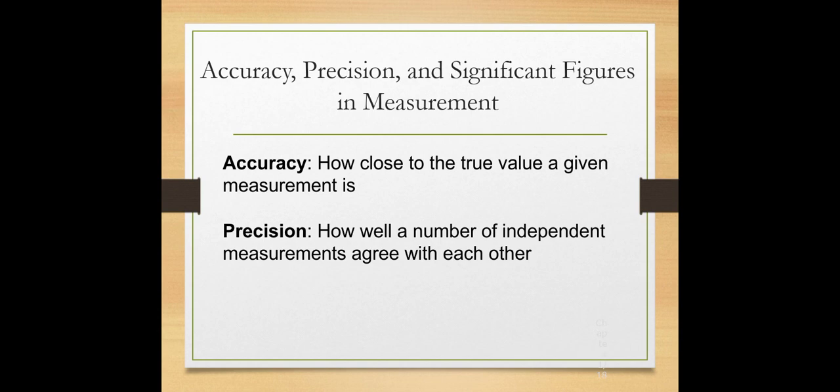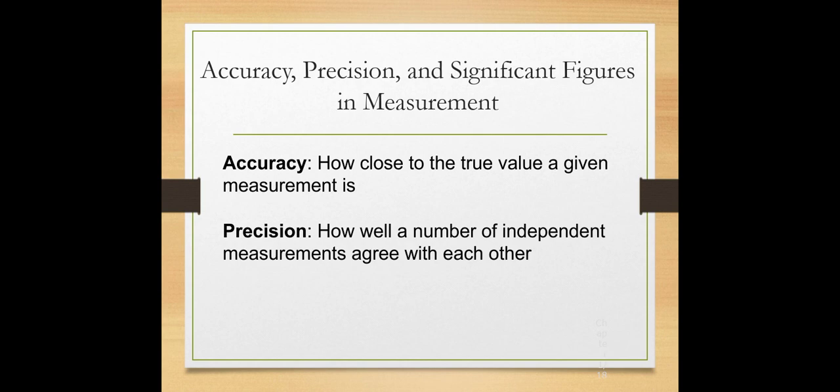Then we have accuracy, precision, and significant figures in measurement. So what is accuracy? It basically tells us how close a given measurement is to a true value. And precision tells us how close the measurements are to each other, not to a true value. But accuracy is related to a true value or an accurate value.